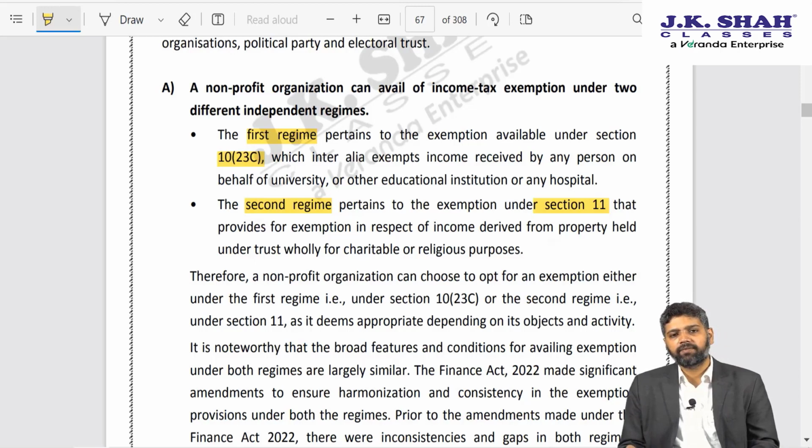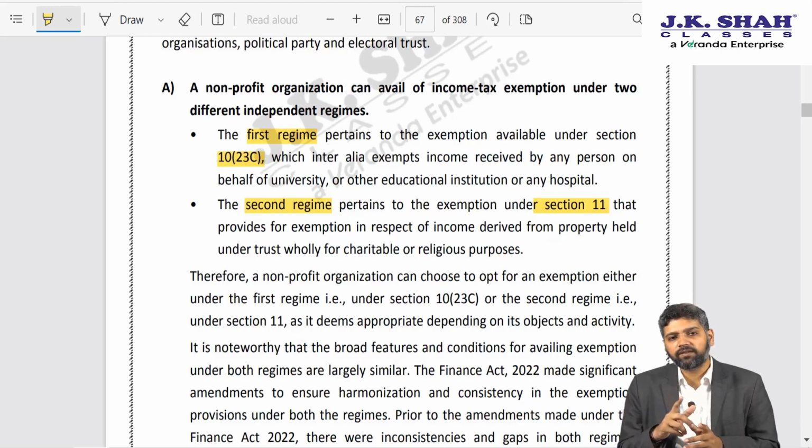Up till last year, as far as a trust which is registered under section 10 clause 23C is concerned, they could accumulate their income. We know that accumulation of income can be done for 5 years. You have to make an application to the AO. The AO shall grant you approval for accumulating the income. Within 5 years, you have to utilize the accumulated amount for the purpose for which the accumulation was done. Up till the time utilization is done, the amount must be kept in specified investments. And if you do not utilize it within maximum 5 years, then in the 6th year it will be added to your income.